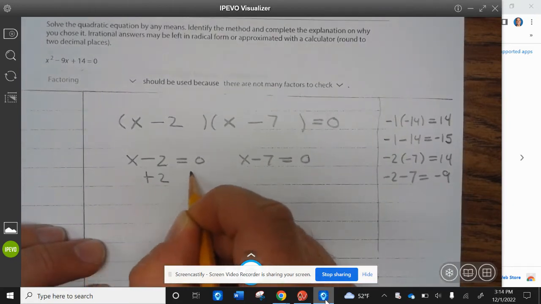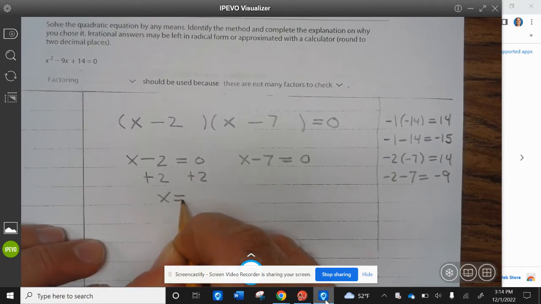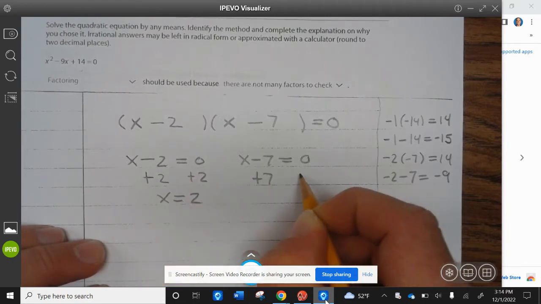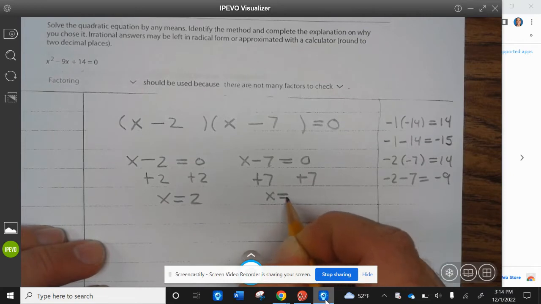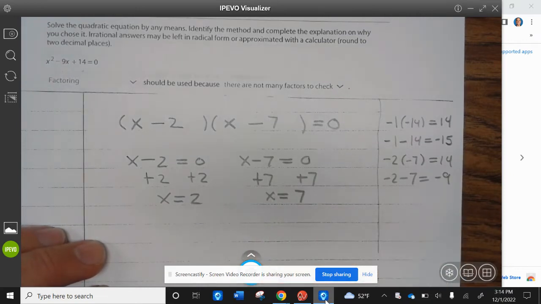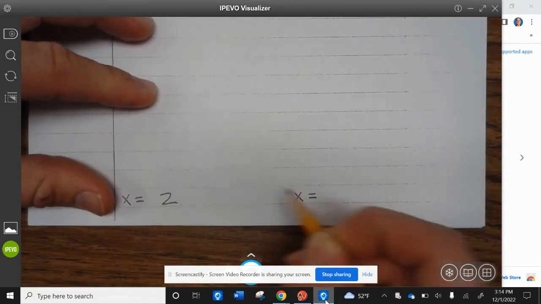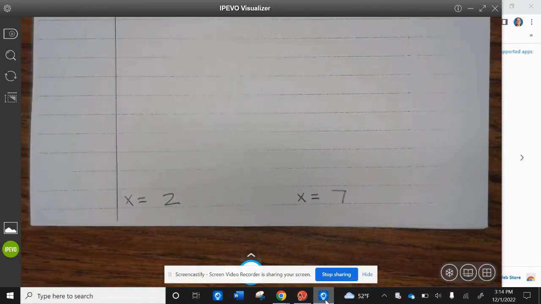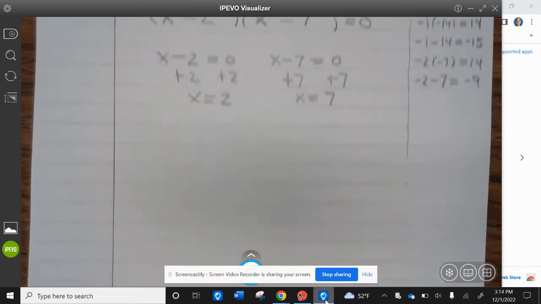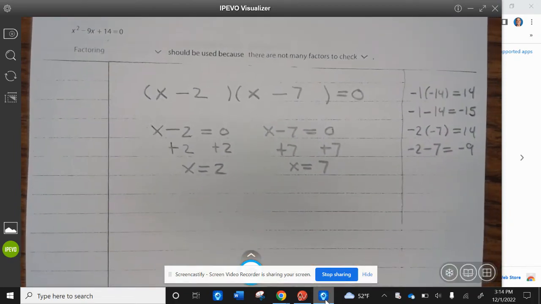Add 2 to both sides. X equals 2. Add 7 to both sides. X equals 7. So x equals 2 and x equals 7. All right, go ahead and finish up example 1.